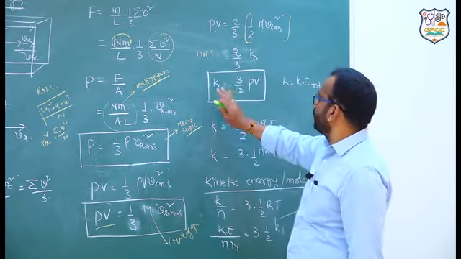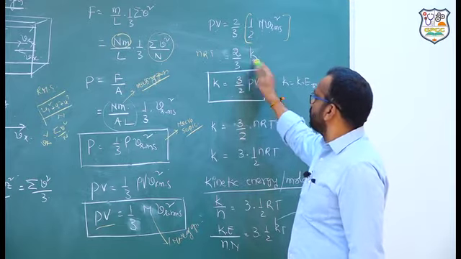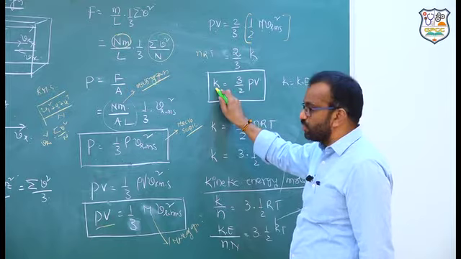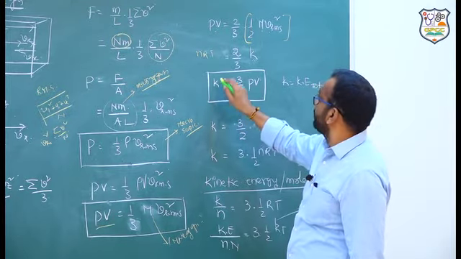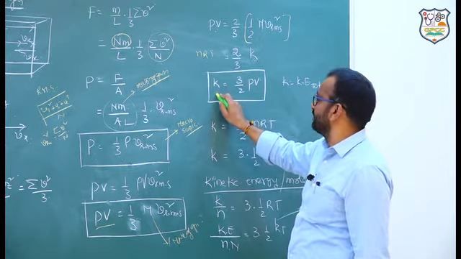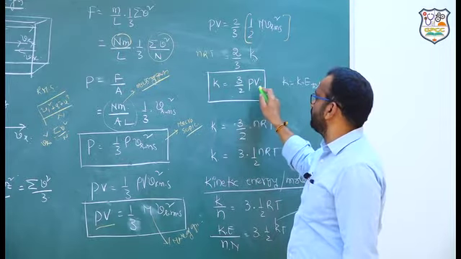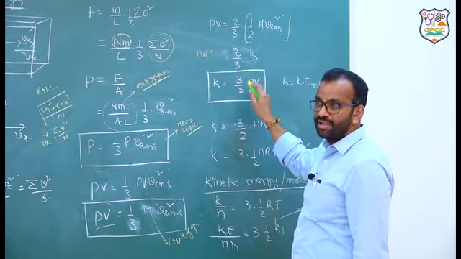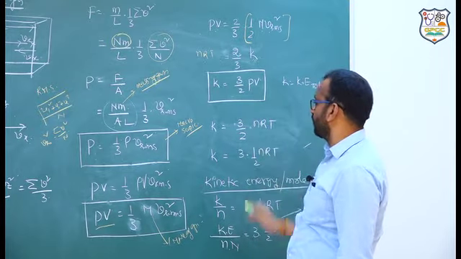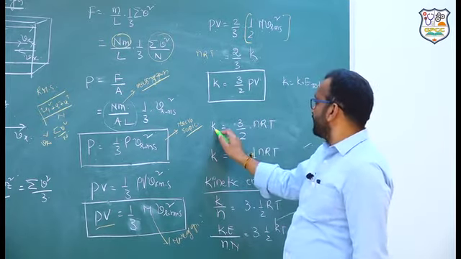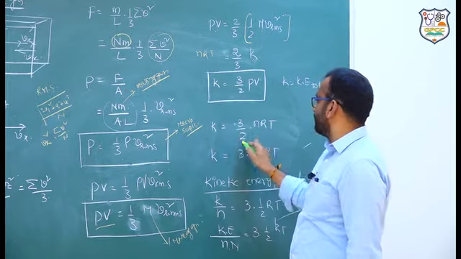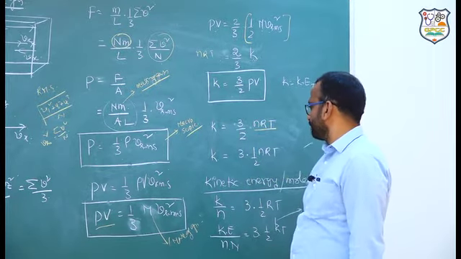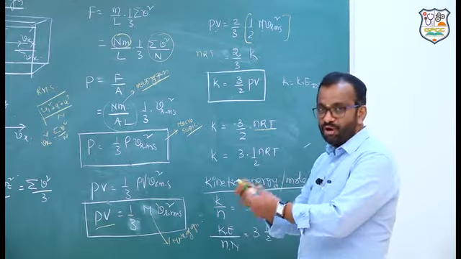Okay, one more, you observe this. K is equal to how much? 3/2 PV. So, kinetic energy of a gas is given by 3/2 into PV. In the place of PV, we can write nRT. Okay. Next. K is equal to, kinetic energy is 3/2 nRT. This is the kinetic energy of the gas. Now, this I will try to modify.